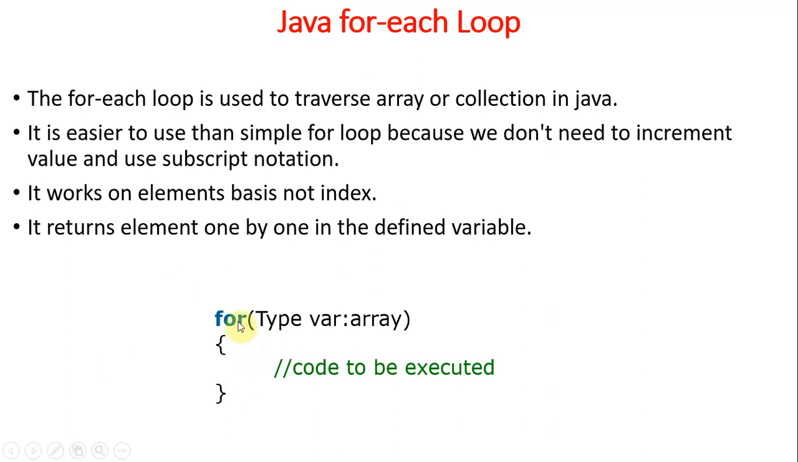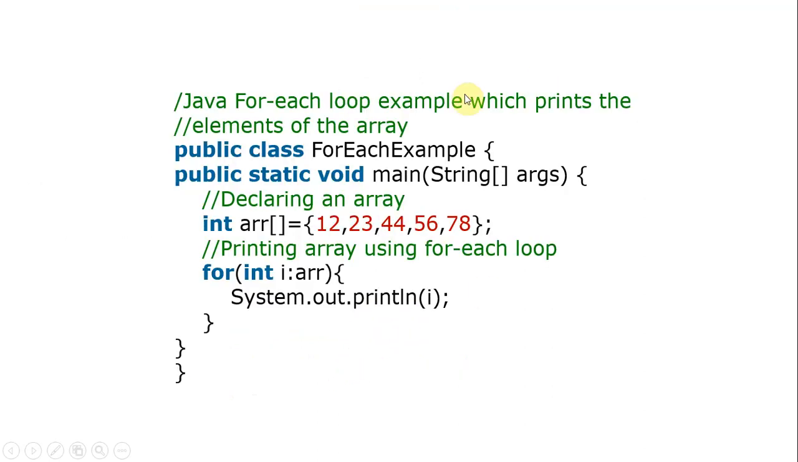So the syntax is: for, type, meaning a data type, then a variable name, and the array, that means a collection name, that we have to specify. So here we are taking an array, then the code to be executed. This is an example. Main class name, main method, and the array we are declaring. Arrays in Java work the same way as arrays in C. No changes.